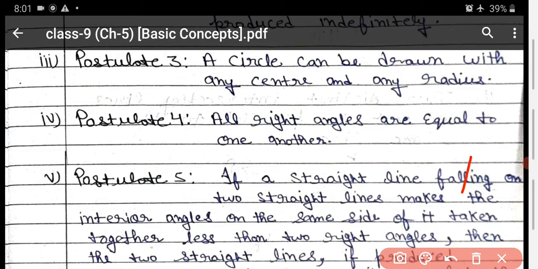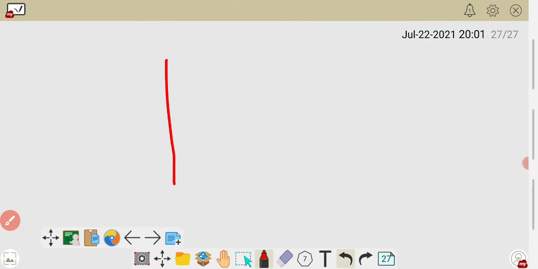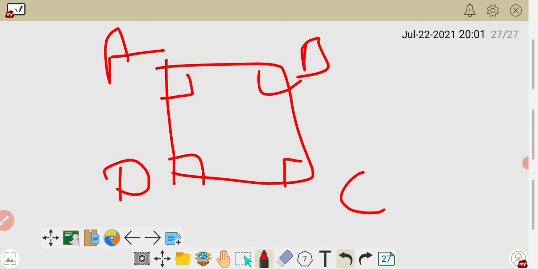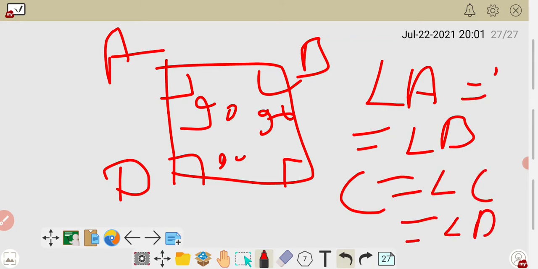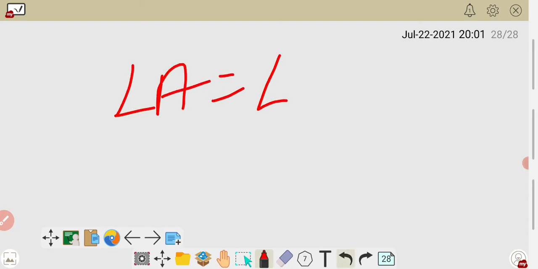Then only you can draw one circle. Now the fourth one: all right angles are equal to one another. Now suppose it's right angle A, right angle B, right angle C, right angle D. So all are right angles, 90, this is also 90. It means that they all are equal: angle A is equal to angle B is equal to angle C is equal to angle D is equal to 90 degrees.